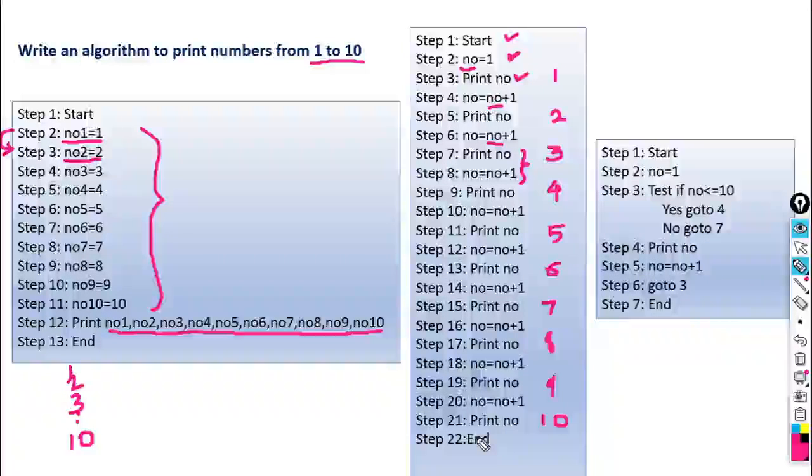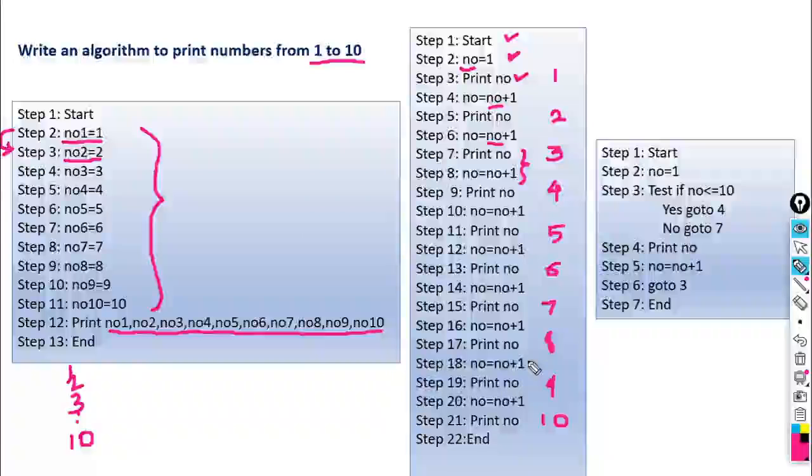When we want to write the same algorithm for numbers 1 to 100, it will be near about 200 lines. Again this is a difficult task. We have to repeat these two statements again and again, so it is difficult and time consuming.